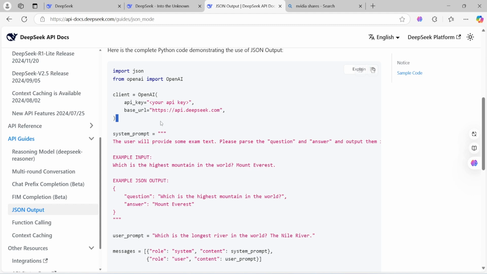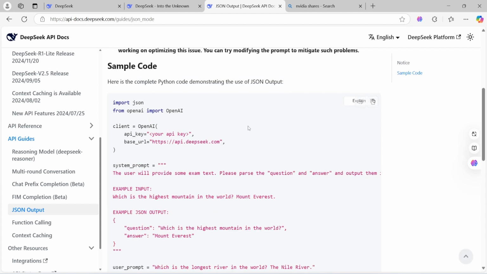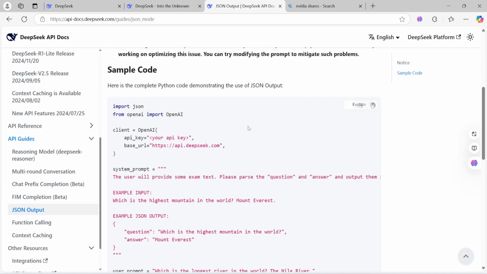The reason is that the OpenAI SDK is open source. SDKs are usually open source. You take their open source SDK, update your DeepSeek API key, change the base URL, and hit your APIs from your applications. It will work fine, and it gives you a better example.